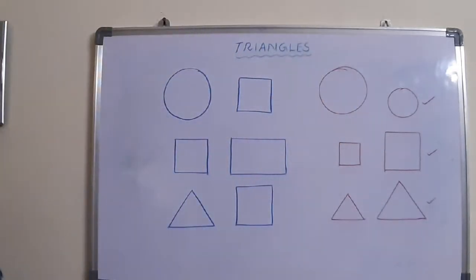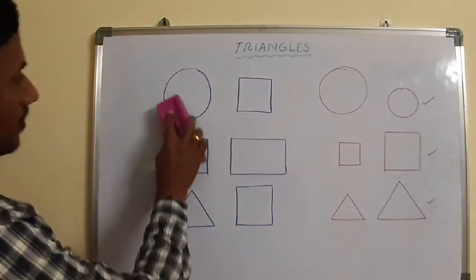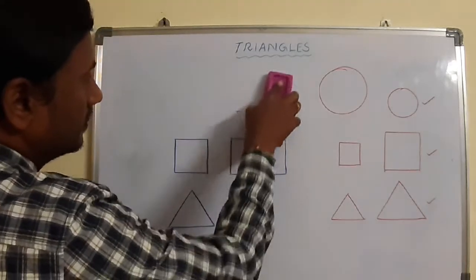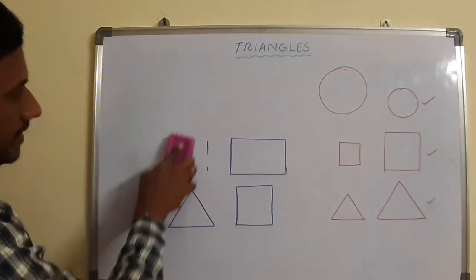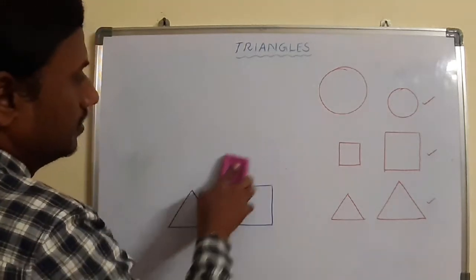That means for some of the figures or objects, by seeing itself we can say whether they may be similar or not.